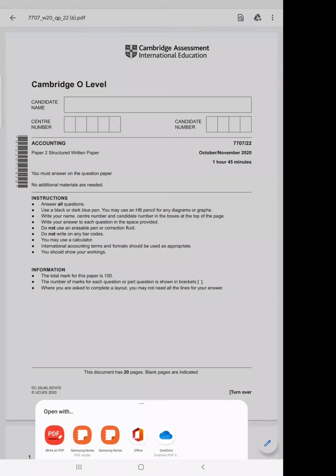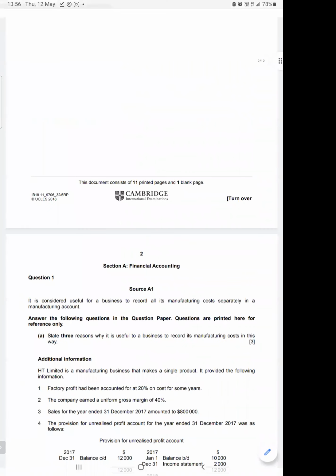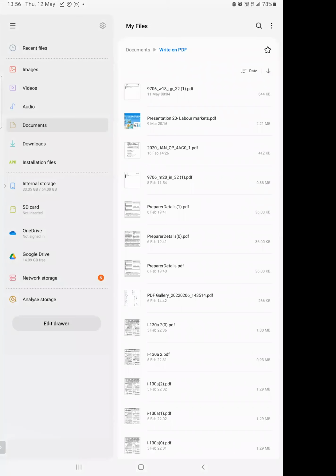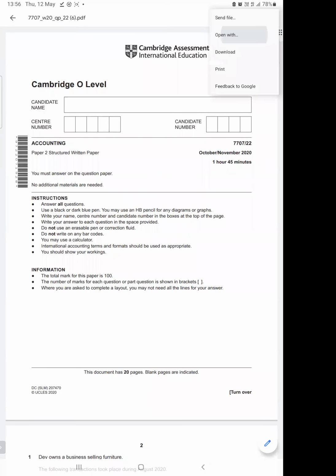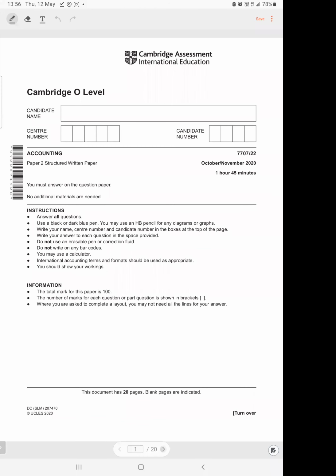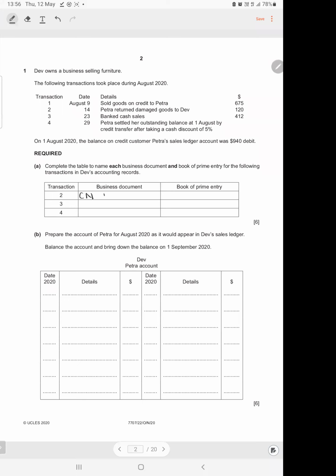Give me a minute. This is a remittance advice.